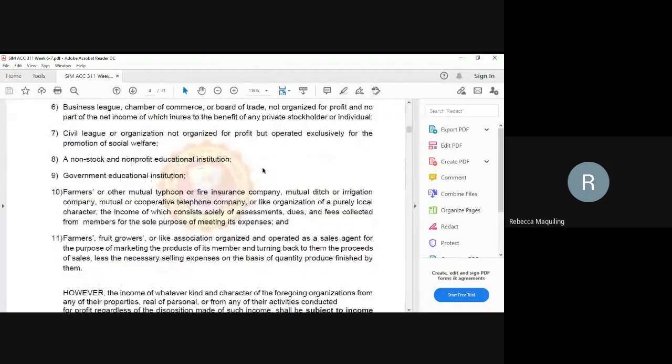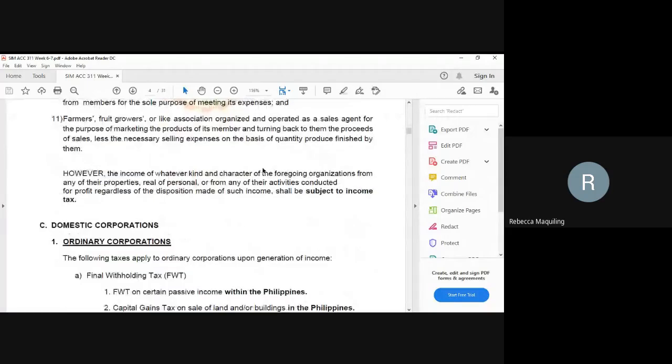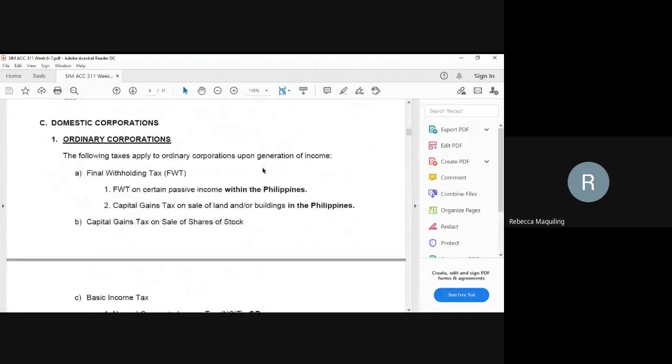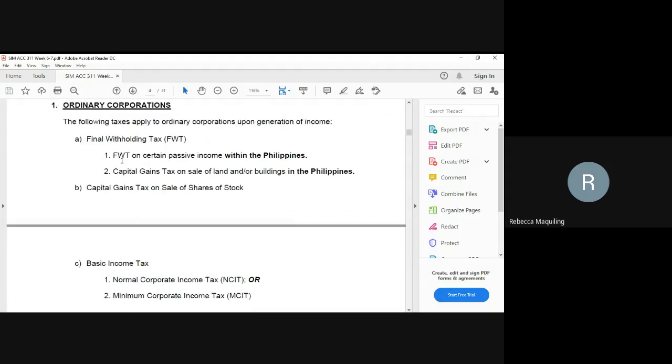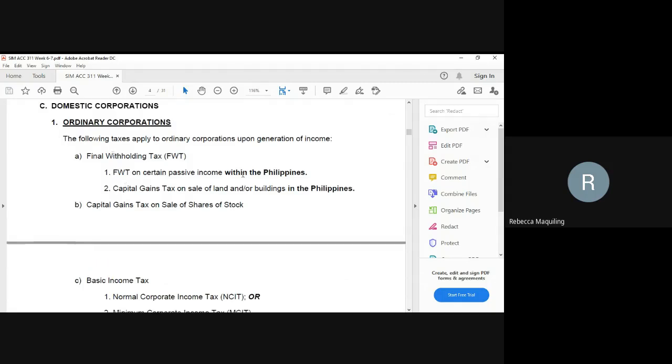So read this again. Next, domestic corporation. So again, we have ordinary corporation. Okay? These are the domestic corporations, so ordinary and special. So first is the ordinary corporation. The following taxes apply to ordinary corporation upon generation of income. So we have the final withholding tax based on the passive income and the capital gain tax on sale of land and or buildings in the Philippines. So take note of those final withholding tax on passive income within the Philippines.